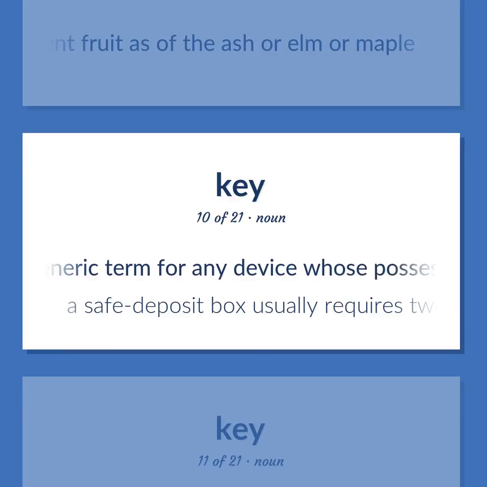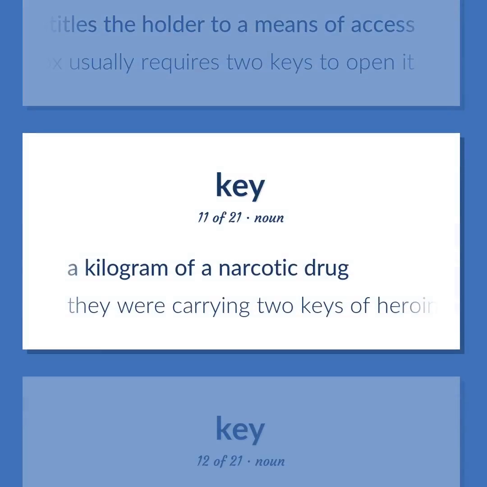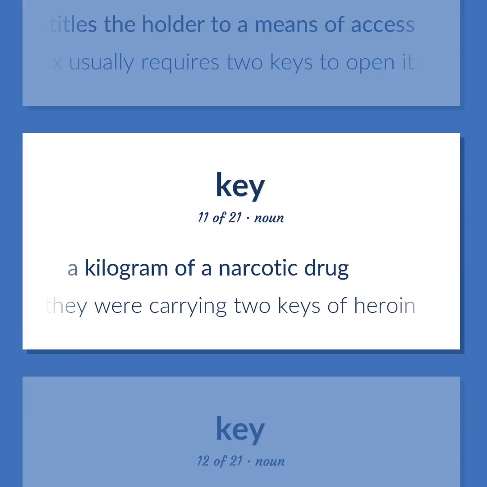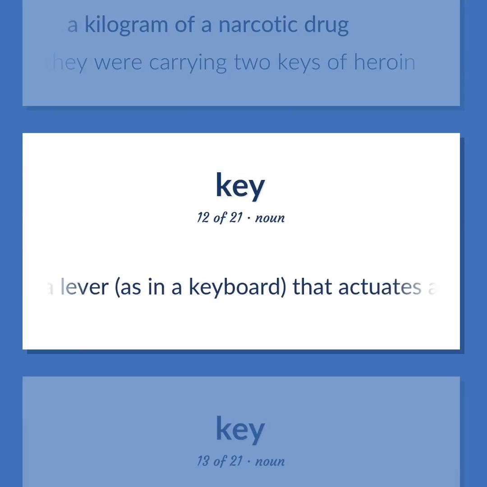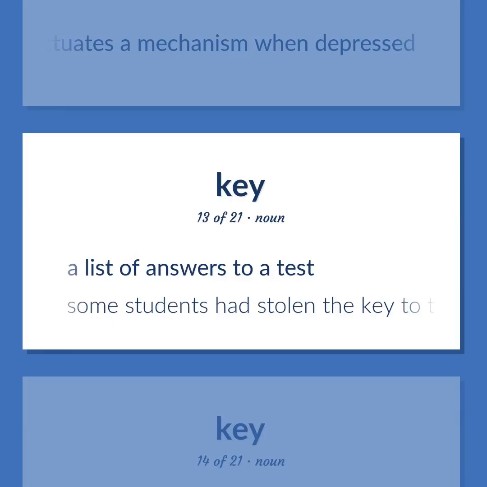A generic term for any device whose possession entitles the holder to a means of access. A safe deposit box usually requires 2 keys to open it. A kilogram of a narcotic drug. They were carrying 2 keys of heroin. A lever, as in a keyboard, that actuates a mechanism when depressed. A list of answers to a test. Some students had stolen the key to the final exam.